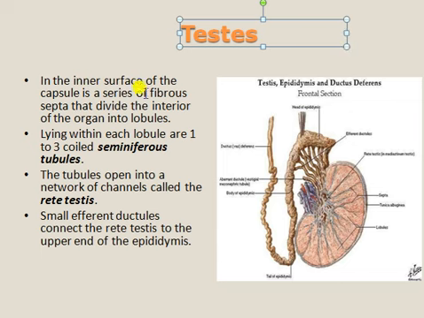On the inner surface of the capsule is a series of fibrous septa that divide the interior of the organ into lobules. Lying within each lobule are 1 to 3 coiled seminiferous tubules. The tubules open into a network of channels called the rete testis. Small efferent ductules connect the rete testis to the upper end of the epididymis.